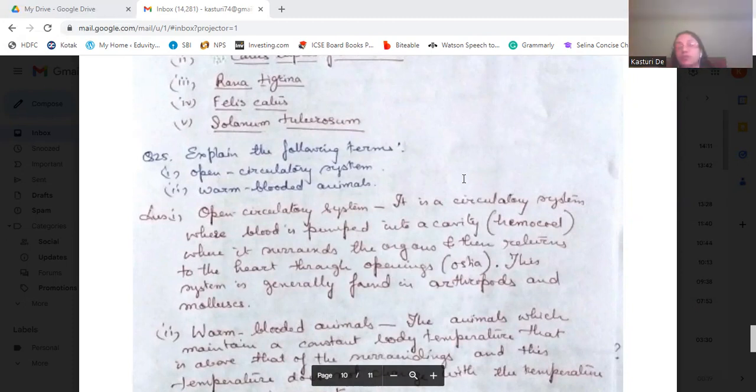So what is open circulatory system? It is a circulatory system where blood is pumped into a cavity, which is known as hemocoel, where it surrounds the organs. This body cavity surrounds the organs, and then the blood returns to the heart through openings that are known as ostia. This system is generally found in arthropods and mollusks.